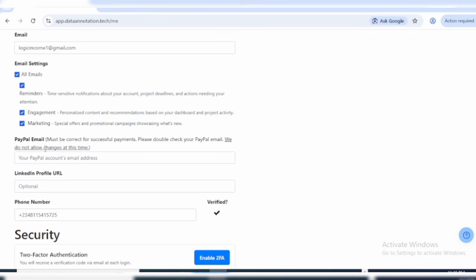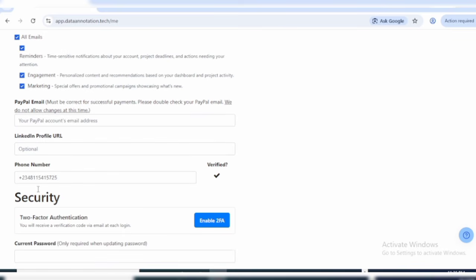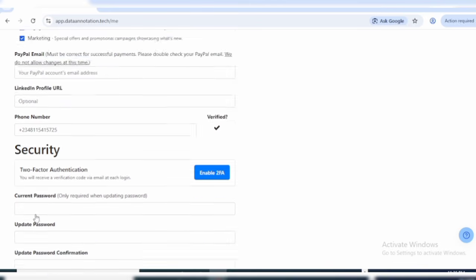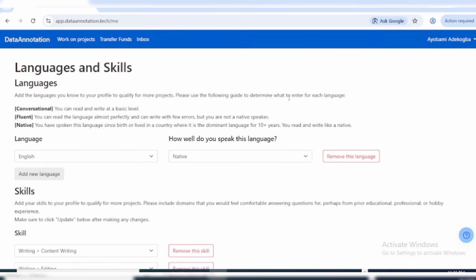And another thing right here is your LinkedIn profile URL, guys. This is very important. Now, it's optional, but guys, I want you to create a LinkedIn account and get your link and put it right here. That is very important. Now guys, you want to click on this place to update your account. Now I'll simply go back to this place.